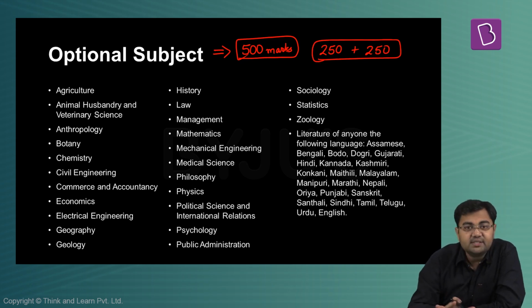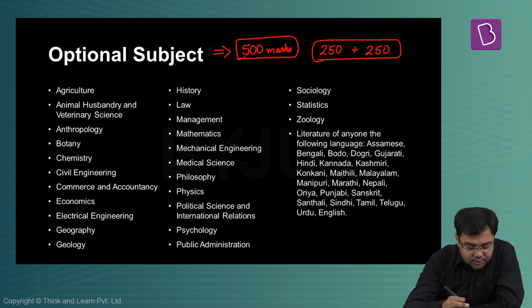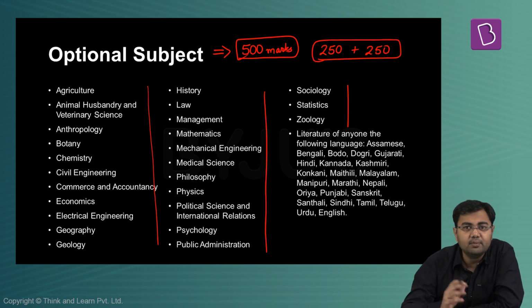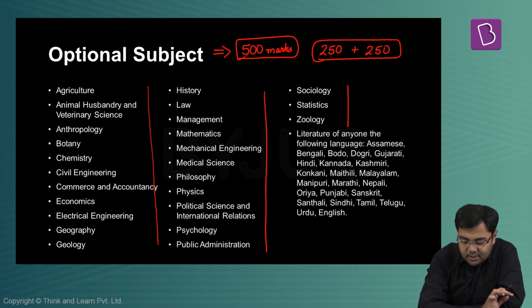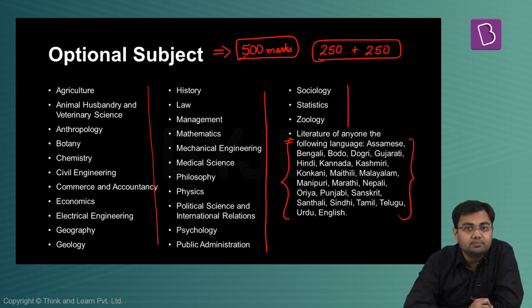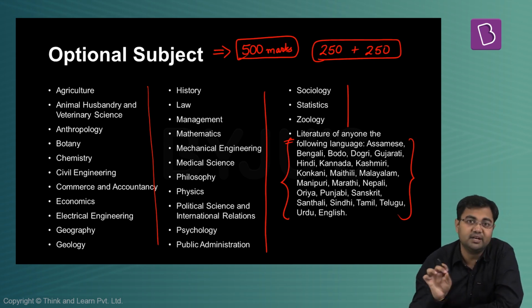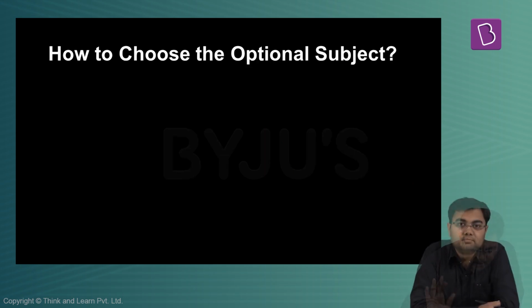And all these things that you see listed on your screens, these are the optional subject options that you have. You just need to pick any one of these. So you have all these subjects which are technical in nature, may be related to your graduation, and then you have the literature. Literature can be of any of these languages. So you can pick the literature of any of these languages, or you can pick any of the other optional subjects that have been listed out here.